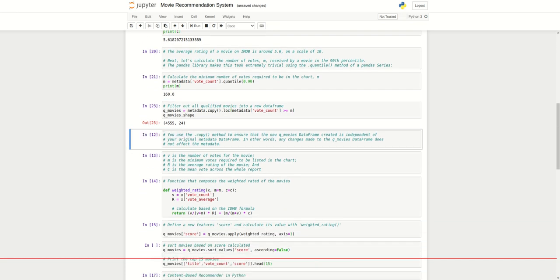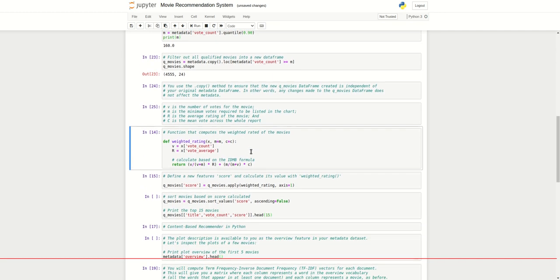Then after that we compute the weighted rating, which means writing an algorithm, a function, where I define all the parameters. v is the number of votes for the movie, R is the average rating that we already found, and m is the minimum votes required to be listed in the chart, that is m equals 160. By this we compute this formula, this function. Then we run this.